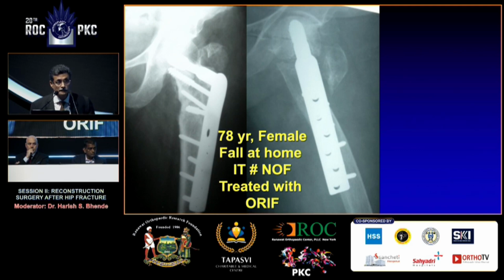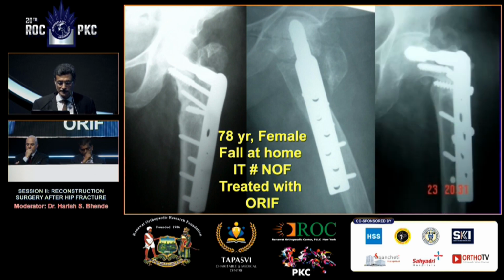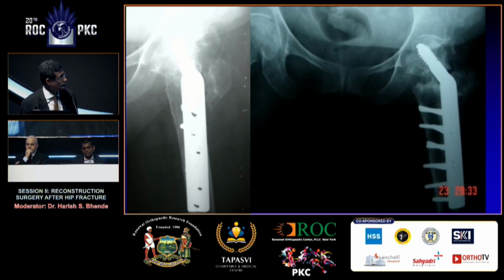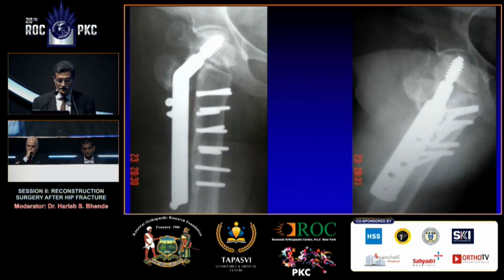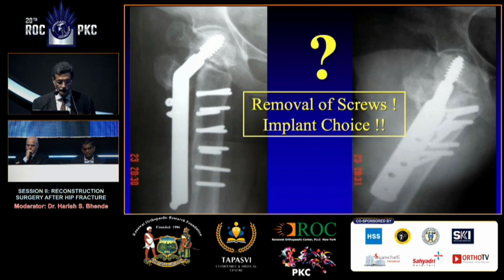Sorry. Yeah. 78-year-old female, fall at home, first surgery, failed implant. Then somebody did a second surgery, oblique 135-degree DHS, and that failed. And now the question is, what do you do? These are cases which are not uncommon in India. We do see them a lot, and they come to you for replacement.